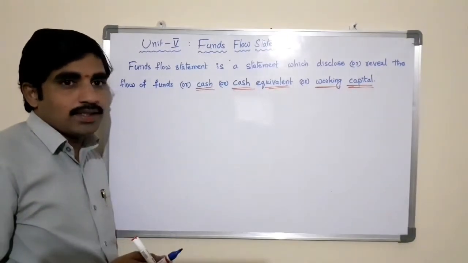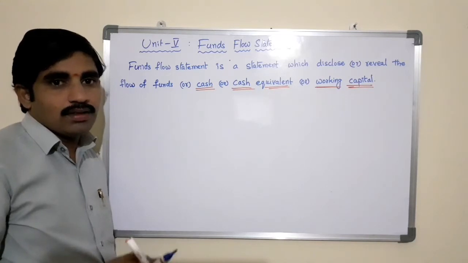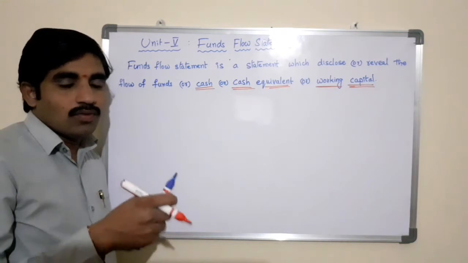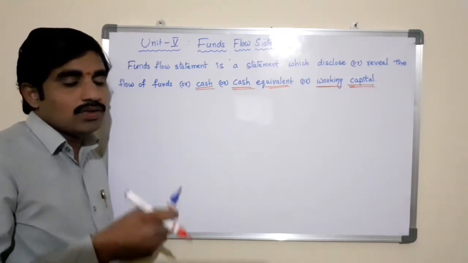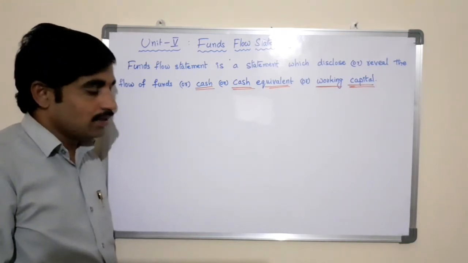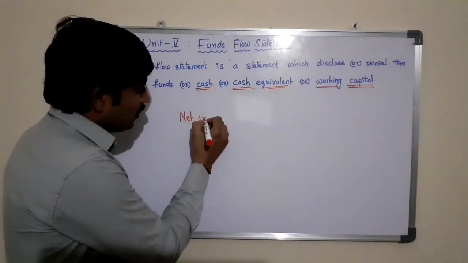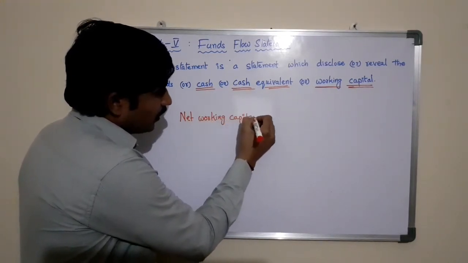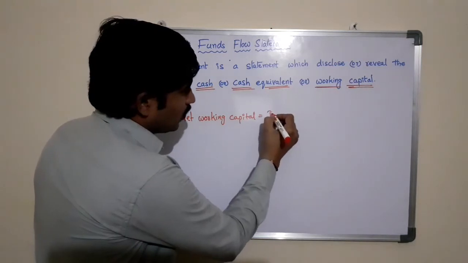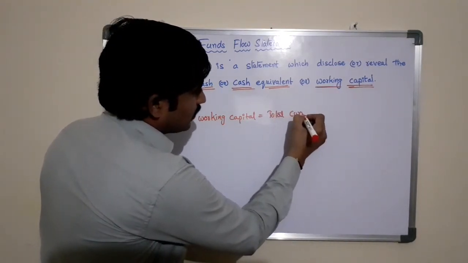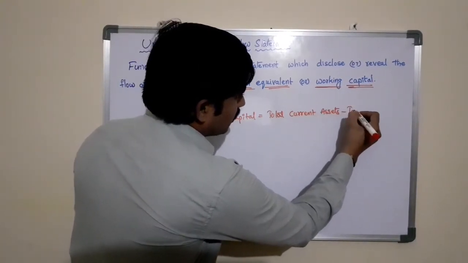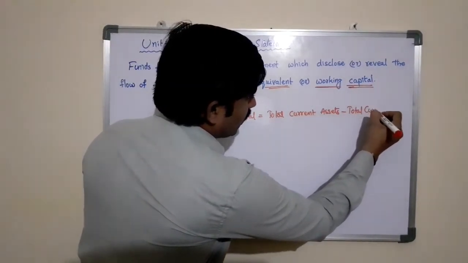So the funds represent the net working capital, and the excess of current assets in the business over the current liabilities is known as net working capital. So what is net working capital? Net working capital means total current assets minus total current liabilities.